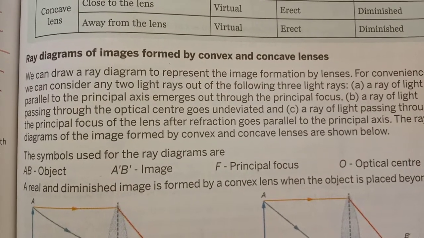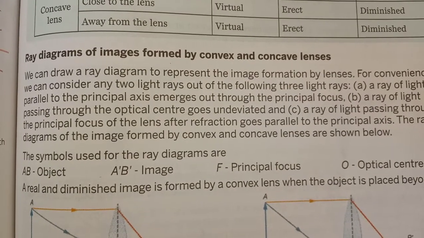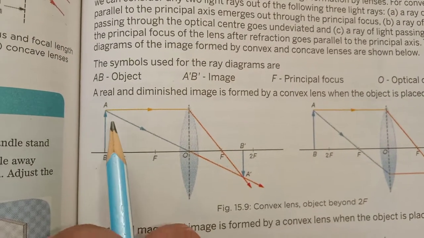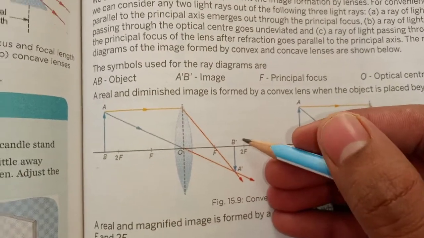Now we are going to study the ray diagrams of images formed by convex and concave lenses. First we discuss convex lenses. Here are some symbols used. AB means the object, and A dash B dash is the image formed.